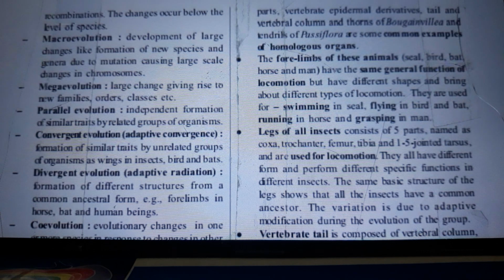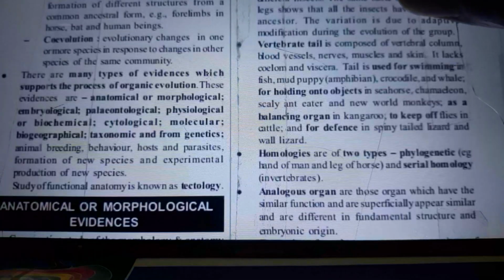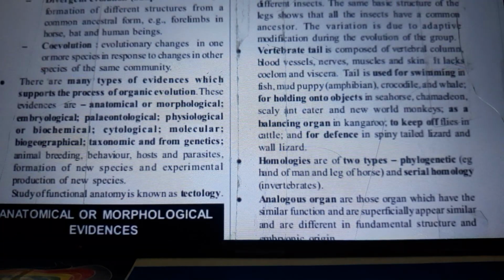The same basic structure of the leg shows that all the insects have a common ancestor. Variation is due to adaptive modifications during the evolution of the group. The vertebrate tail is composed of vertebral column, blood vessels, nerves, muscles, and skin. It lacks coelom and viscera.